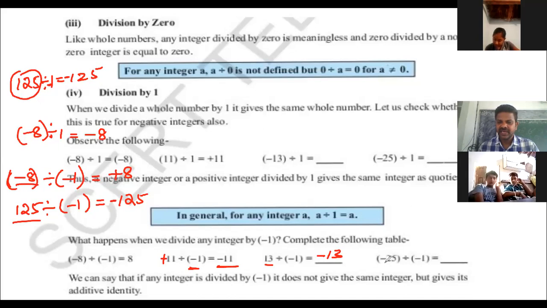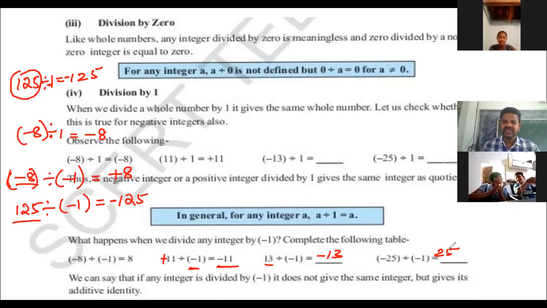The minus signs cancel, so we get positive 25.